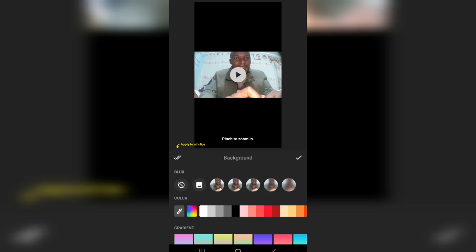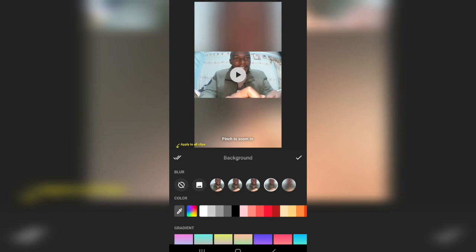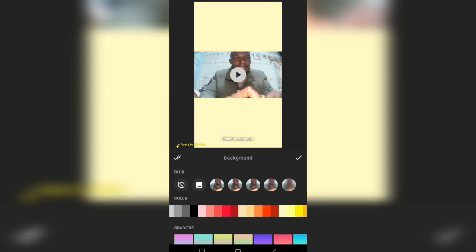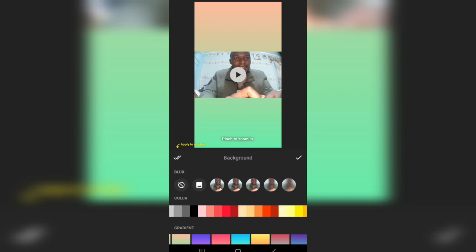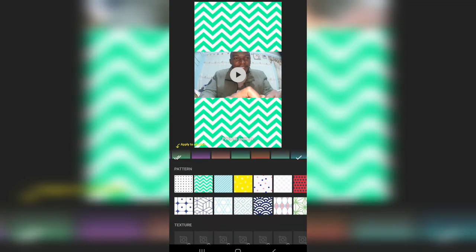Since by selecting this, the clip tends to be displayed in a portrait manner, I can change the background. I can use just the background of the clip, or I can change the color to something that I want. You can see the gradient, this color, this pattern.